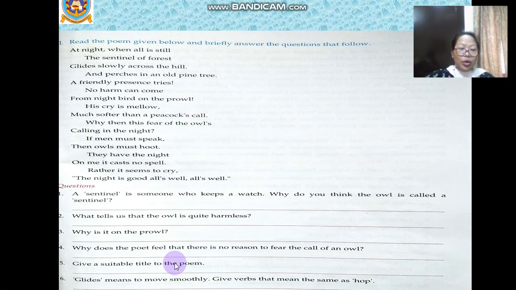Why does the poet feel that there is no reason to fear the call of an owl? The poet says that the hoot of an owl is softer than a peacock's call, and like a human being speaks, an owl hoots.